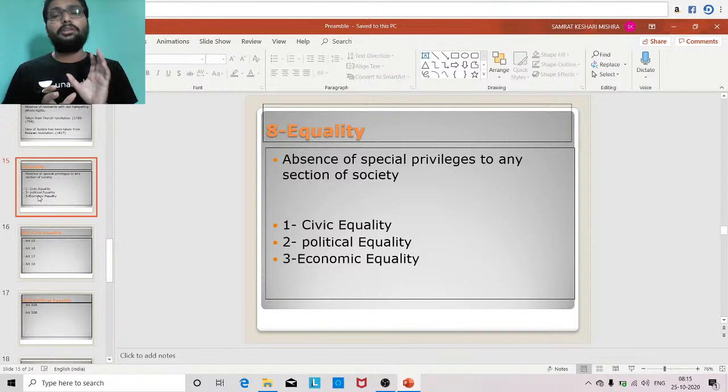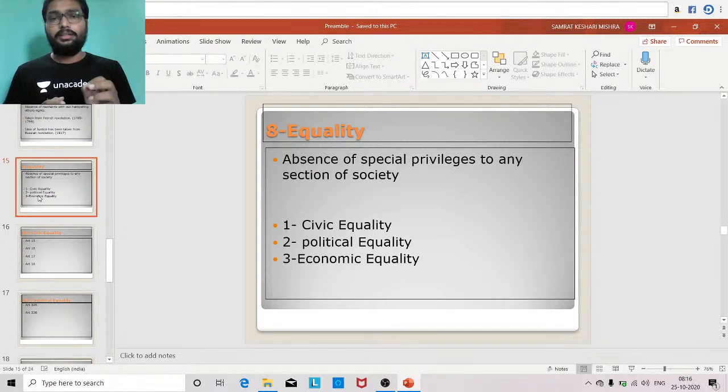On the basis of economic status or financial health of two persons, in that case, that will be inequality. Giving you another example, let's say on the basis of gender, there will be certain universities which will allow only male, which will not allow female to enroll in that university. It means the university is practicing inequality.